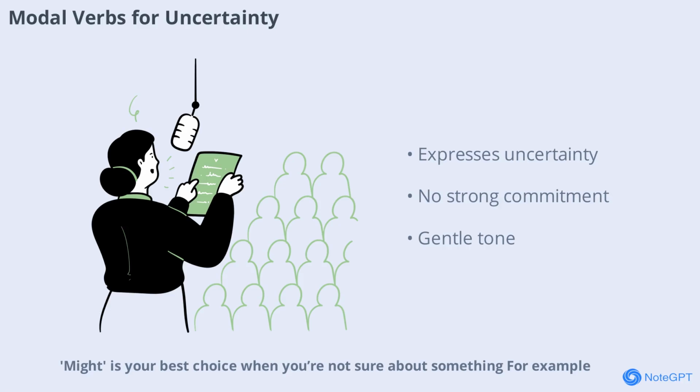Might is your best choice when you're not sure about something. For example, I might go to the party means you haven't decided yet. It's a gentle way to express uncertainty without making a strong commitment.